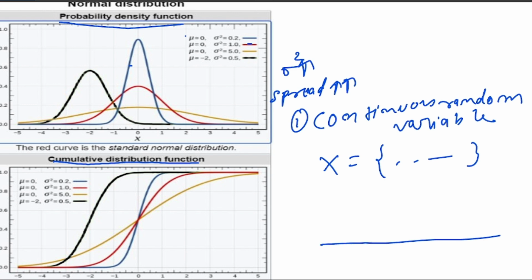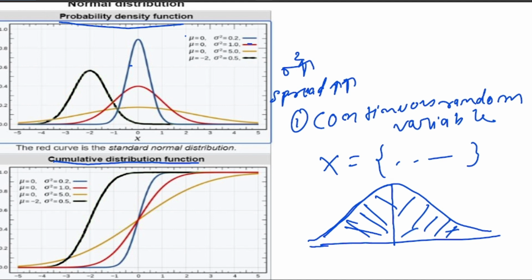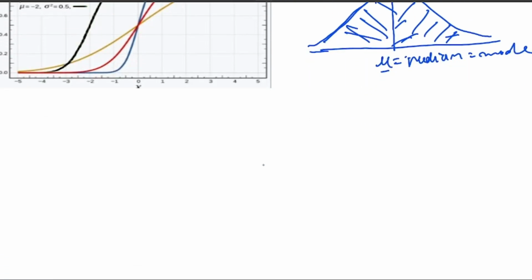So the normal distribution or Gaussian distribution is always shaped like a bell curve, or you can also say a symmetric distribution. Not exactly like this, but yeah, I try to draw a bell curve. What does it mean? Like this. Okay, so what does normal distribution mean? This is the concept of normal distribution: mu, meaning mean, is equal to median and equal to mode, all three points are present at one point in the center, right? That is, mean, median and mode, these three are equal in the normal or Gaussian distribution.